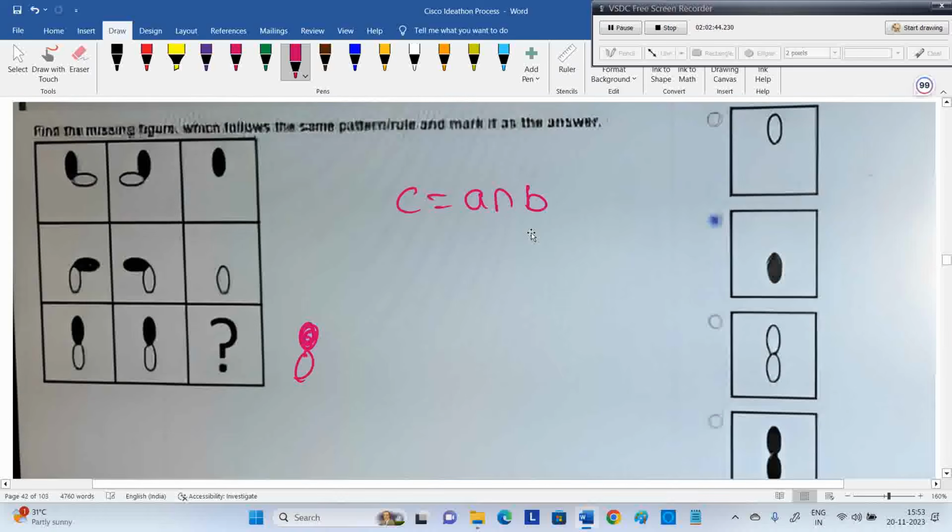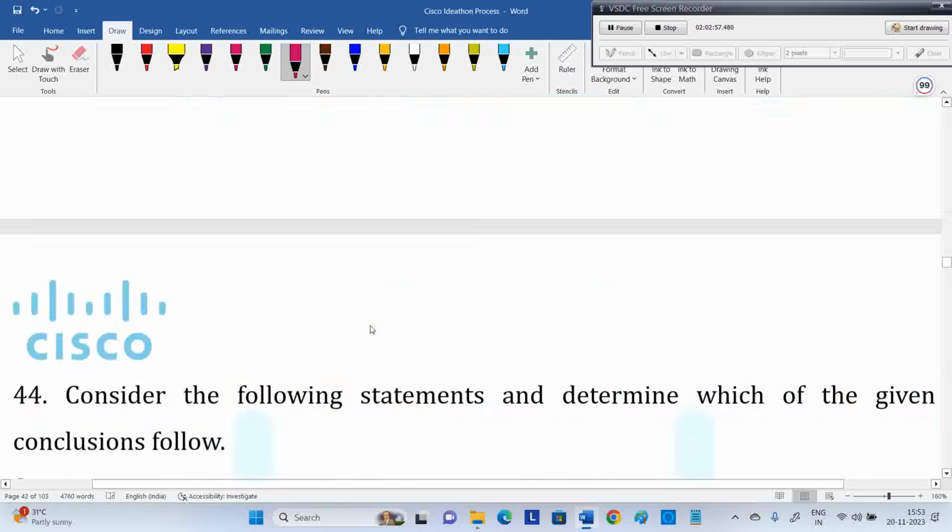Common thing. Okay, only the common thing they kept. They are going in this way, removing the common thing, or only the common thing they kept. That's the logic. Figure matrix only. This is called the figure matrix concept in visual reasoning.